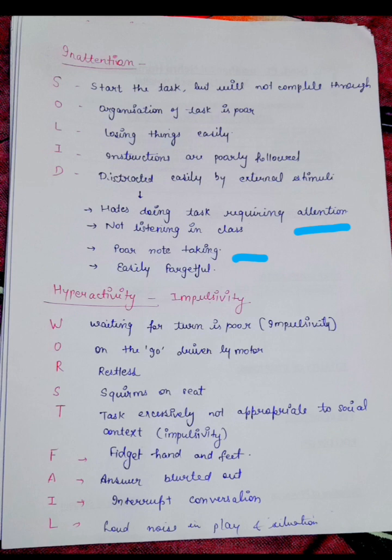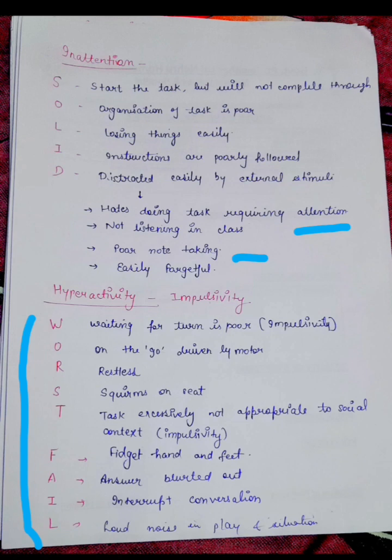Second is hyperactivity disorder. Hyperactivity, impulsivity is there. There is a lot of restlessness. You can remember by the mnemonic WORST FAIL. W is waiting for the turn is poor. Suppose a teacher asks any question in the class, he is not able to wait for his turn. Just raising the hand, yes ma'am, yes ma'am. He is not able to wait for his turn.